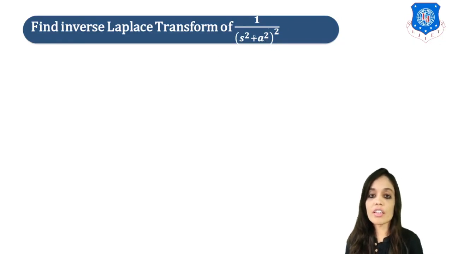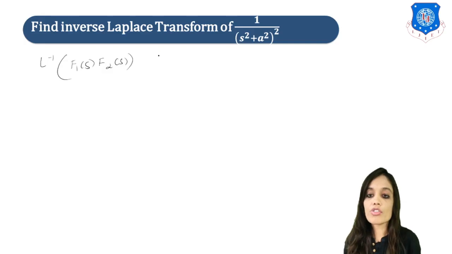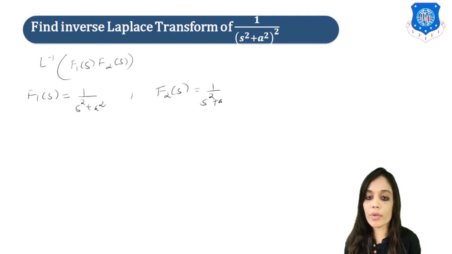So firstly, the given question is in the form of Laplace inverse of f1 of s into f2 of s, right? So from this we can write our f1 of s as 1 upon s square plus a square, and f2 of s as what? 1 upon s square plus a square. Both are same. Now let us find the inverse, because we want small f1 of t. So we have to find inverse of this.